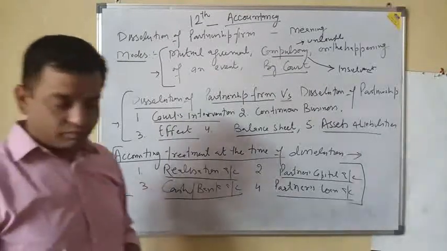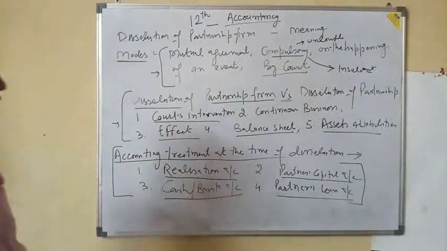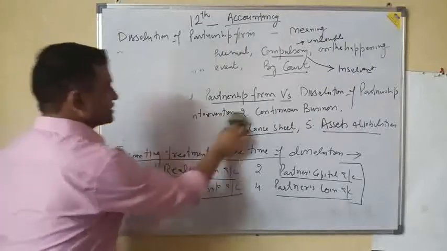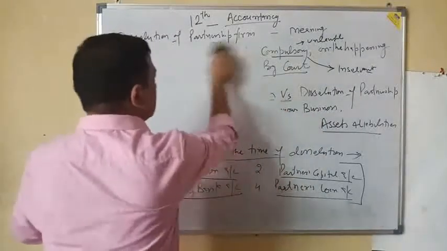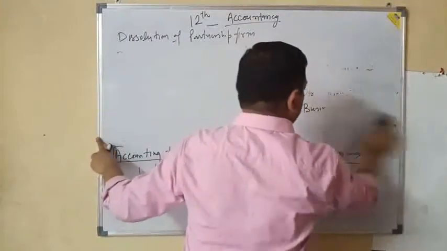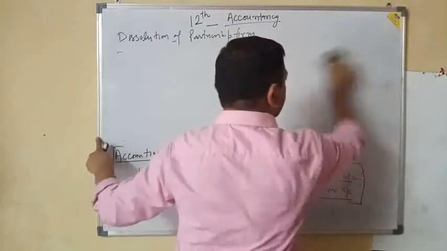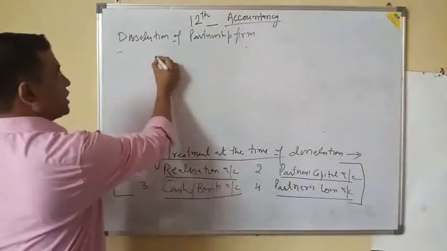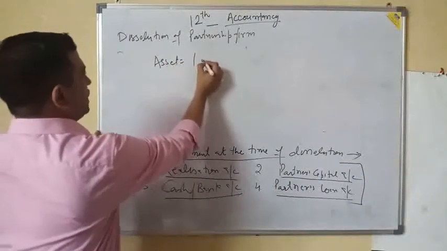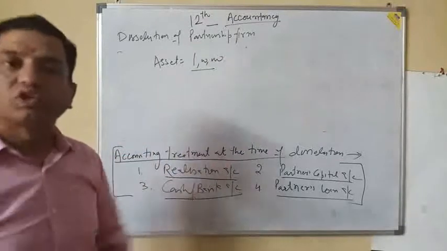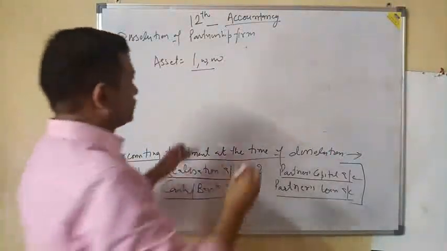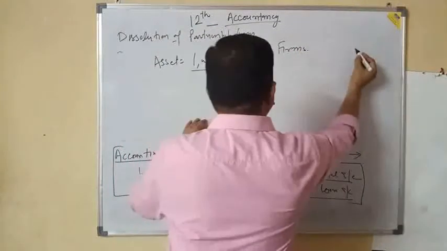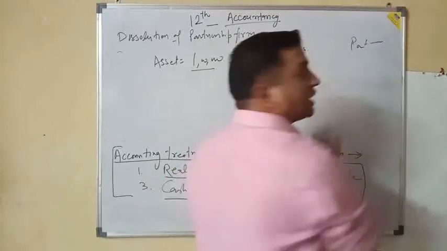Here you have to understand two more things. When I say that in case of dissolution, assets are sold or realized and liabilities are paid, what do we have to do about liabilities? If I have sold any asset for 1 lakh rupees, how will this be utilized to pay the debts or liabilities? First of all, you have to differentiate. One is called firm's debt, firm's liability, and second is called partner's personal liability.